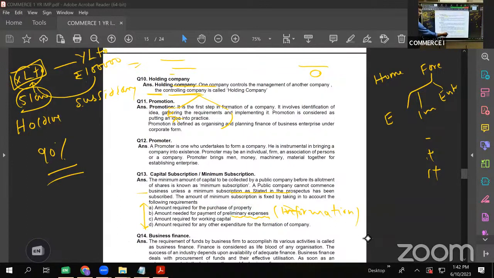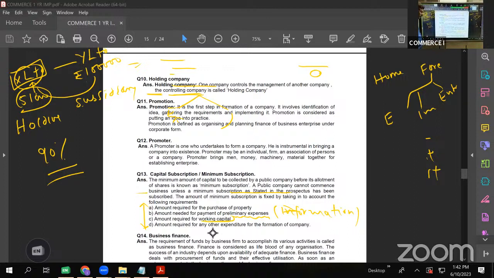Next, amount required for working capital. I told you, fixed capital and working capital. Fixed capital is for acquisition of fixed assets and working capital is for day-to-day operation. Once the company is started, they have to purchase raw material. Every month they have to pay salaries, electricity bill, telephone bill. There are so many such expenses which they incur in day-to-day operation. Such expenses are called working capital.